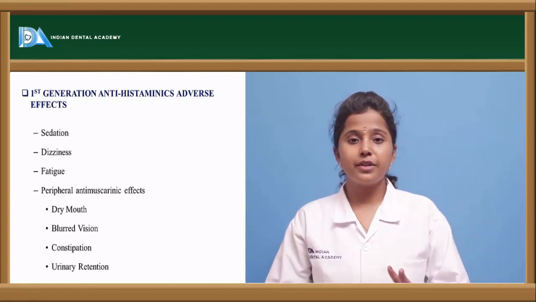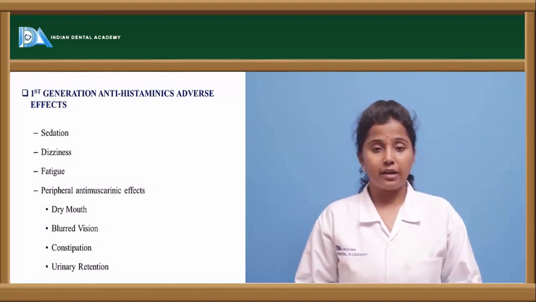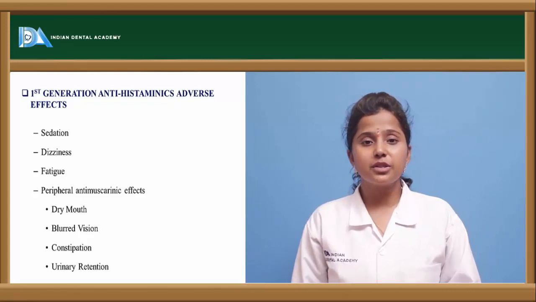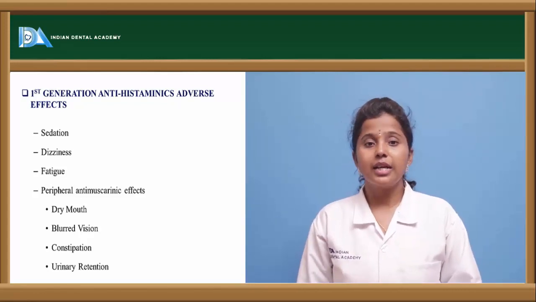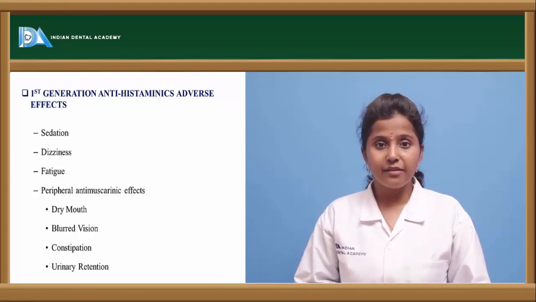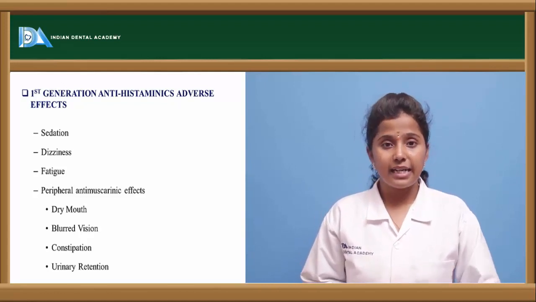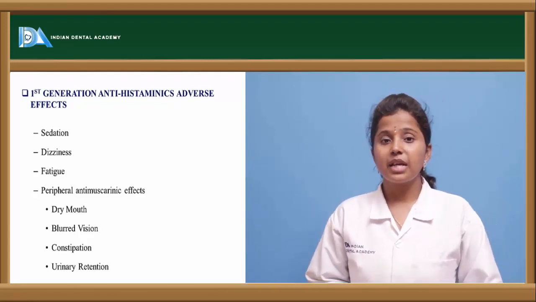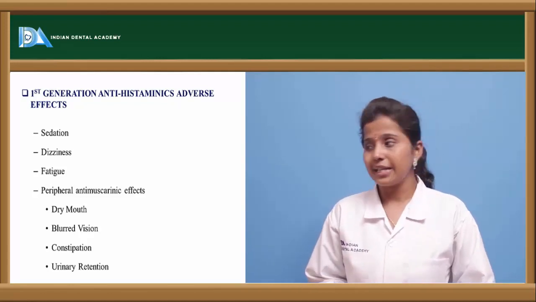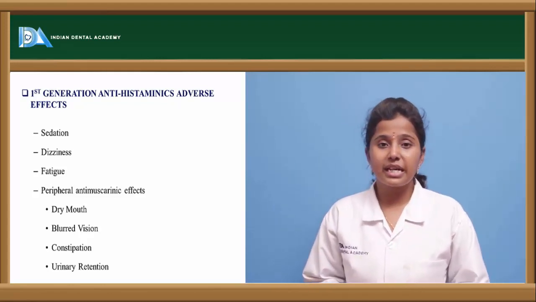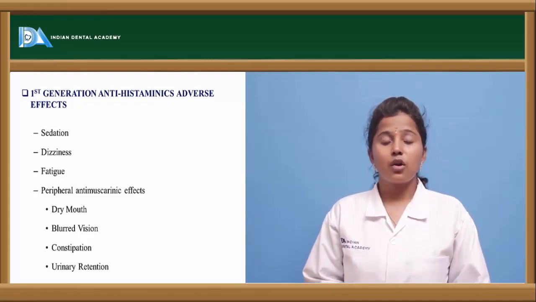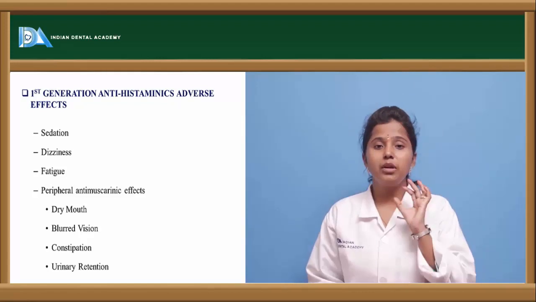We saw two generations of histaminergic H1 receptor antagonists. The first generation H1 receptor antagonists have various adverse effects. The adverse effects of first generation H1 receptor antagonists include that they are highly sedative. The classification itself indicates that they are highly sedative, and they cause dizziness, drowsiness, fatigue, weakness, or restlessness in the patient, as well as anti-muscarinic effects. Anti-muscarinic effects are nothing but anticholinergic effects like dry mouth, constipation, oversecretion, and blurred vision.